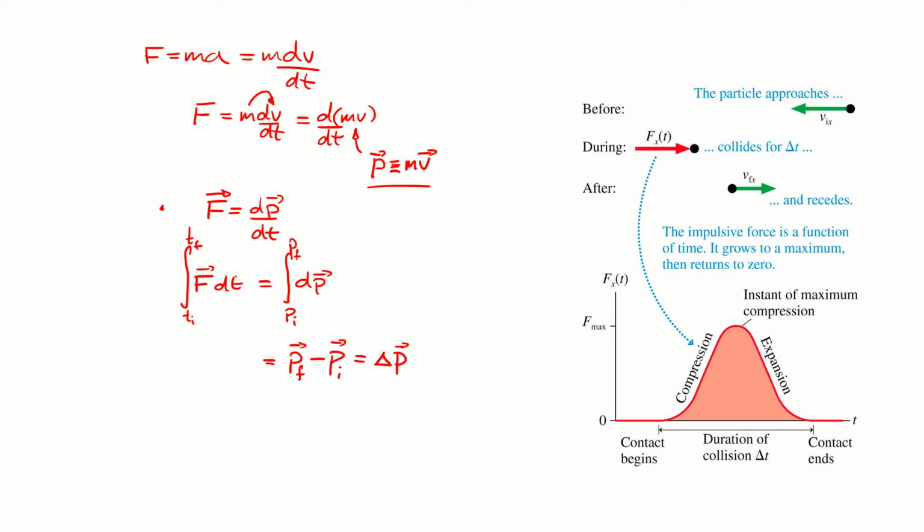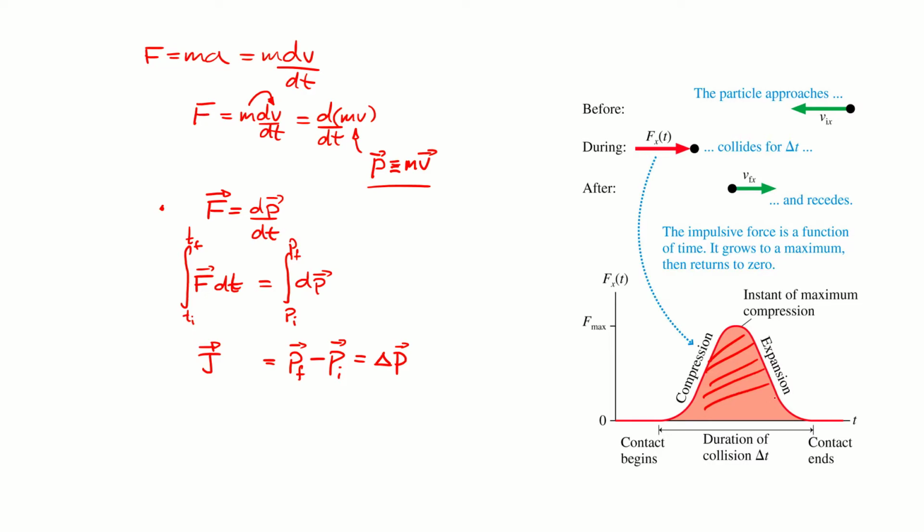And this over here looks pretty similar to how we defined work, where we integrated a force. But when we were looking at work, we integrated that force over the change in position. Remember, work was the force times the displacement. In this case, it's over time. We define that to be what's called the impulse, and we use the variable J for that. So the impulse is the integral of the force applied over a given time, and it causes a change in momentum of the object. And, knowing our calculus, this integral is just the area under the curve here.